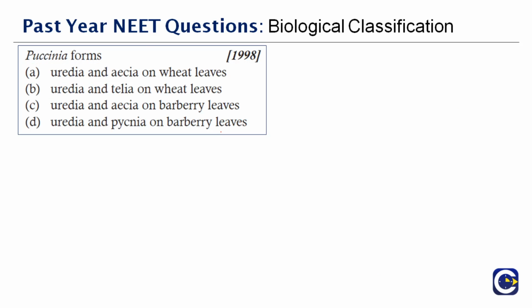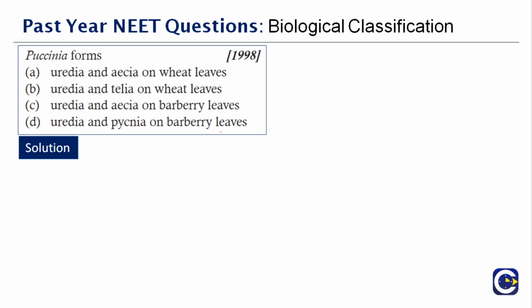Next question. Puccinia forms dash. This is again an easy question for you to answer. You are given 4 options here. Just now we talked about the leaves, of course the wheat leaves, so we have a clue. Apart from that, you have to tell me whether it is Uredia or Aecia or Telia on the wheat leaves. So the answer is between A or B. You just have to conclude what the answer is.